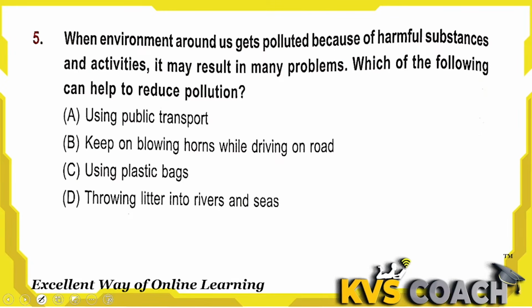Next is, when the environment around us gets polluted because of harmful substances and activities, it may result in many problems. Which of the following can help to reduce pollution? First one, using public transport. Yes, this can help. When we use public transport, there are fewer cars on the roads, so emissions from the cars decrease, greenhouse gas emissions decrease, and pollution is reduced. This is the right way.